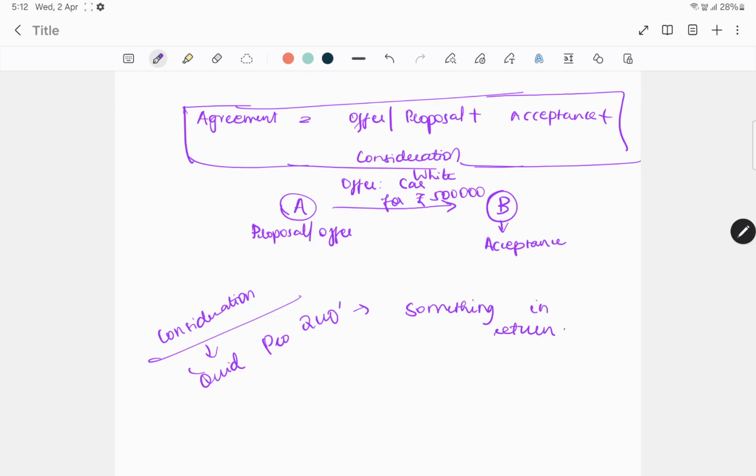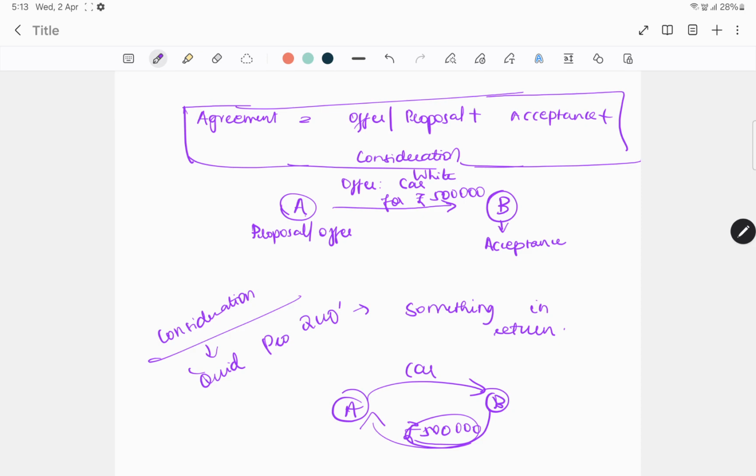Something in return. For example, A is offering a car to B. So A will be giving his car to B. In return, what is he getting from B? 5 lakh. So 5 lakh is a consideration for A. For whatever A is offering, he is getting 5 lakh.